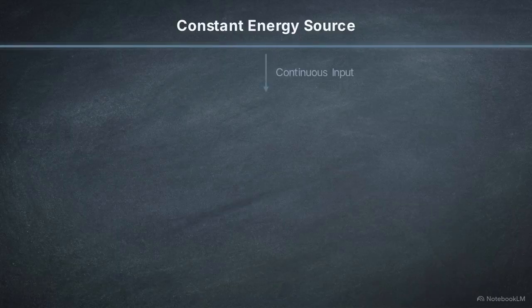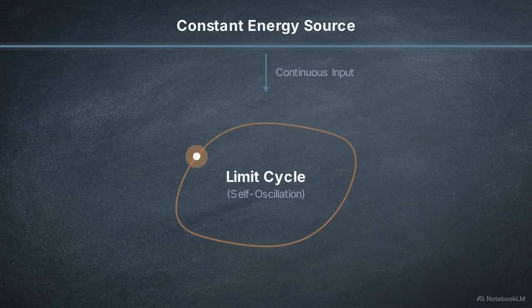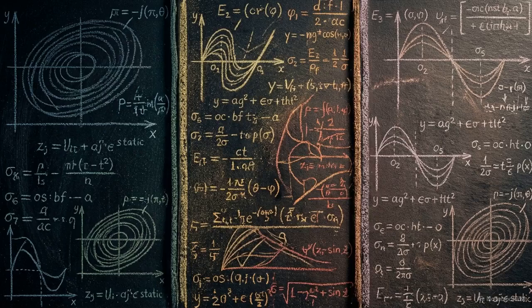This relies on van der Pol limit cycles to explain how a system extracts sustained motion from a constant, non-oscillating energy source. Because these phenomena rely on distinct, incompatible equations, we are trained to view them as separate physical mechanisms.